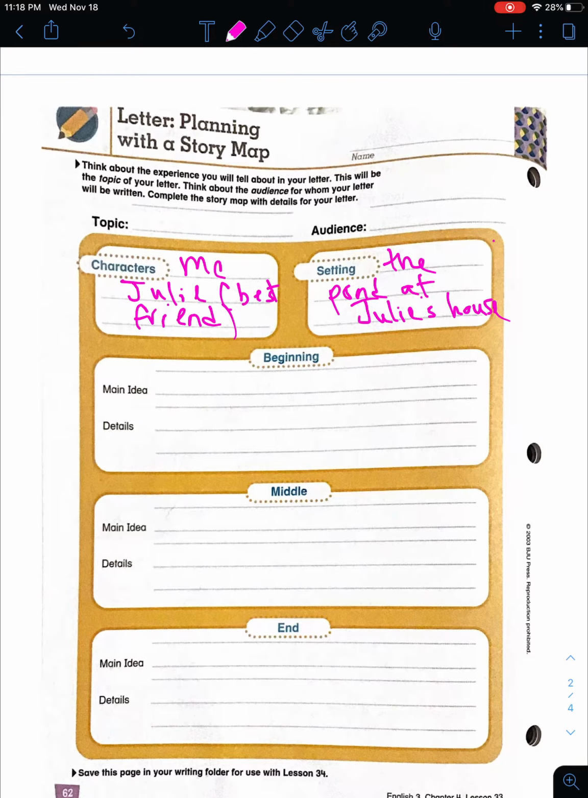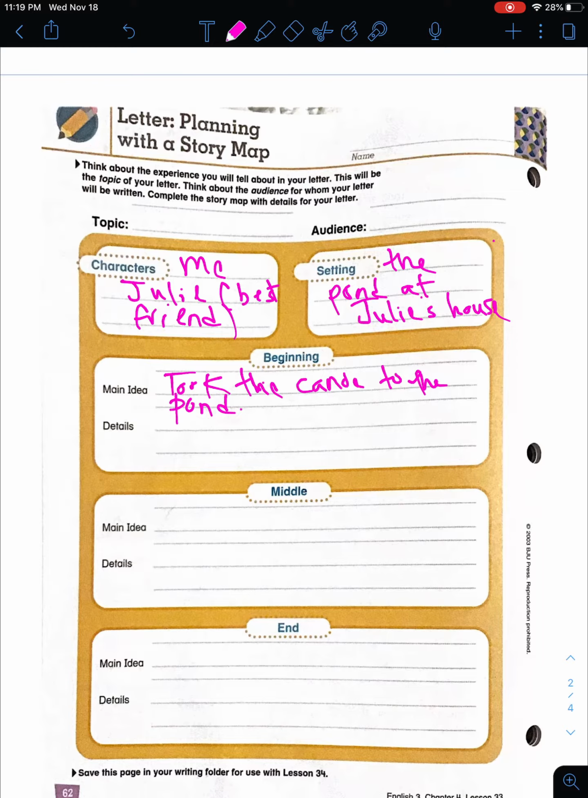Alright, so now we need to figure out how I'm going to start my letter. Alright, in the beginning. So I have the beginning of the story, the middle of the story, and then the end of the story. Alright, so what happened in the beginning of the story was that we took the canoe out to the pond. Alright, so we got the canoe and took it to the pond. That is the main idea. Just took the canoe to the pond. Alright, so that's my main idea for the first part of my story, the beginning part.